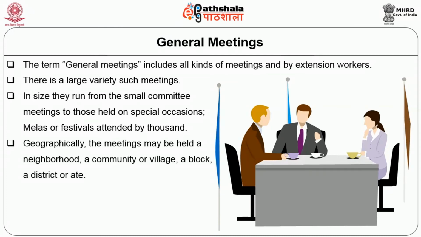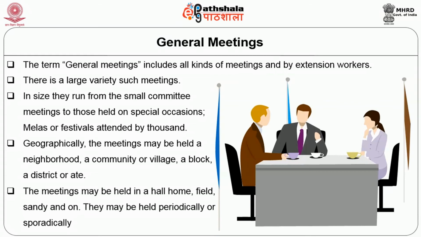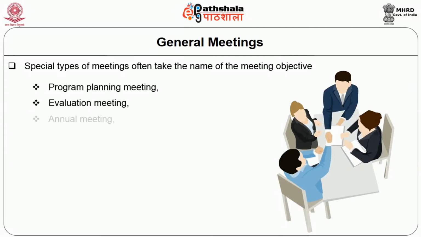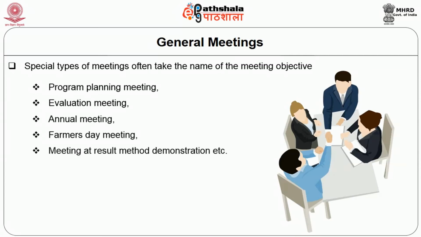Geographically, the meeting may be held in a neighborhood, a community, a village or a block. The meetings may be held at a hall or a home, a field or a shanty and so on. They may be held periodically or sporadically. Special topics of meetings often give the meeting its name, for example: program planning meeting, evaluation meeting, annual meeting, farmers day meeting, and meetings at result and method demonstrations.